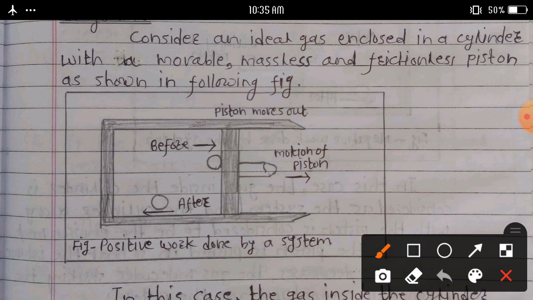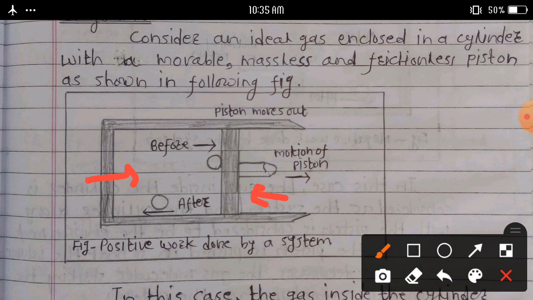Consider an ideal gas enclosed in a cylinder with a movable, massless, and frictionless piston, as shown in the figure. This is the movable piston.